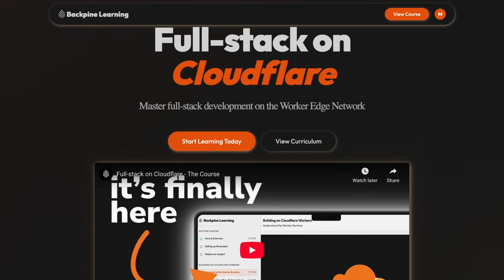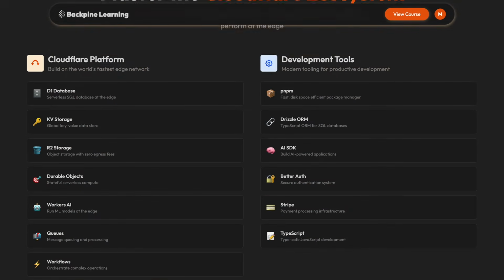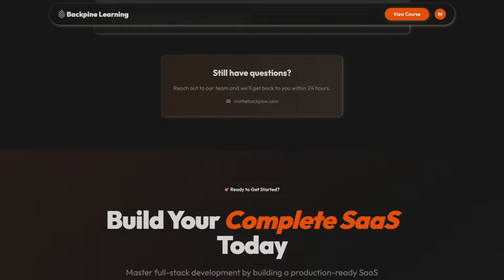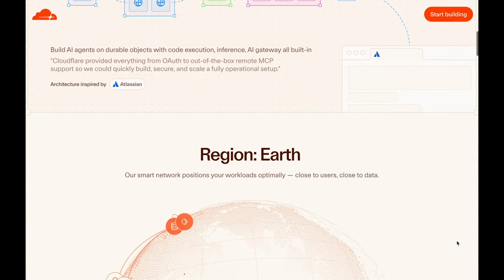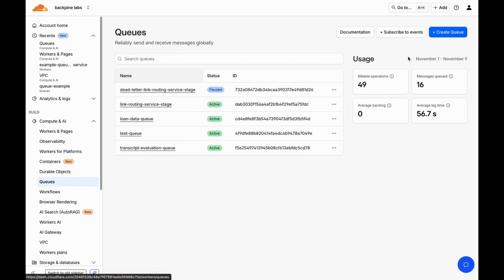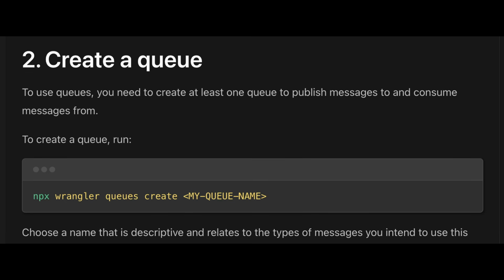Cloudflare Queues. Now, if you're new to Cloudflare's compute platform, I actually have a course going over how to build an entire full stack application on top of Cloudflare. But the TLDR is Cloudflare offers a compute primitive called Workers, which is essentially a serverless runtime that supports various different full stack frameworks. To get started with queues, let's navigate over to the Cloudflare dashboard and create a queue. Now just note, I'm creating most of these resources via the Cloudflare dashboard, but you can also create these same resources through Cloudflare's Wrangler CLI. With that said, let's head over to the code.